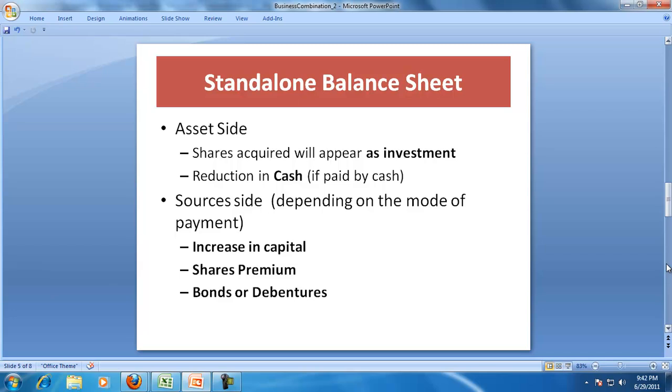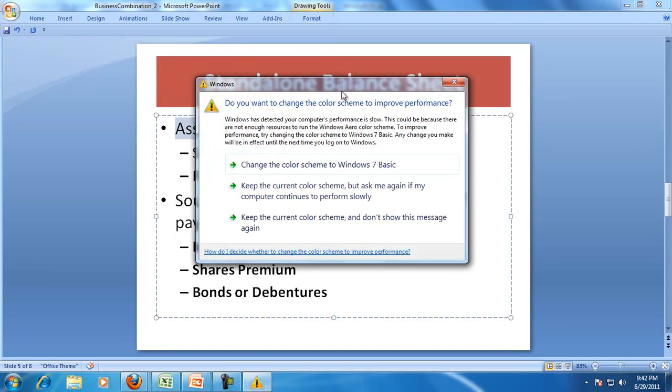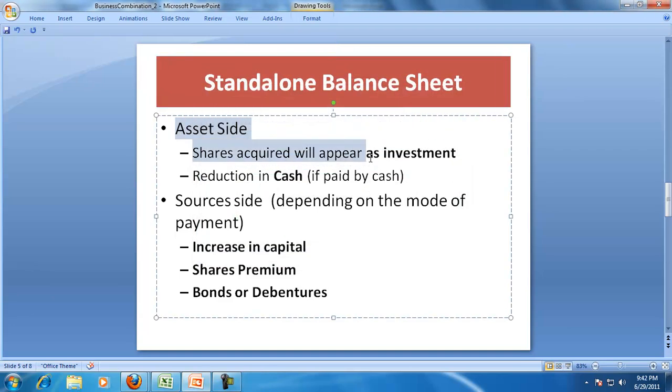And whenever there is a business combination, maybe one of the companies will become the acquirer or the majority shareholder, and the others will become minority owners. In a standalone balance sheet of the acquirer, on the asset side, the shares acquired will be shown as investment, and the corresponding effect on the payment depends on the mode of discharge.